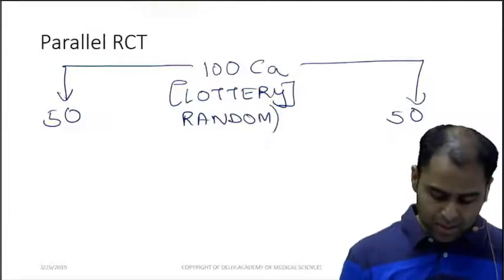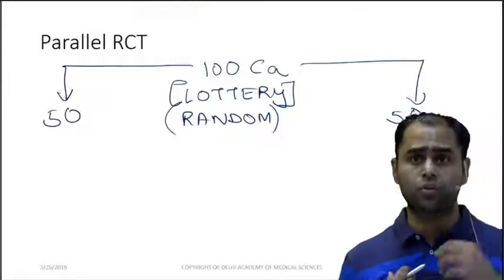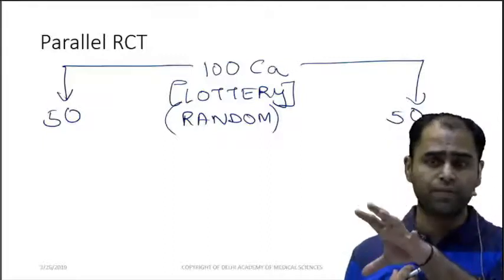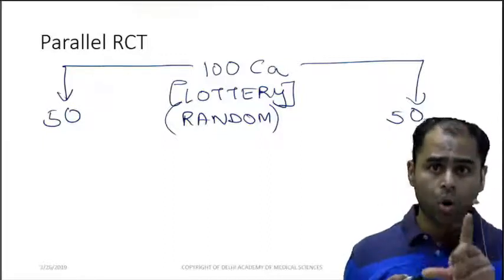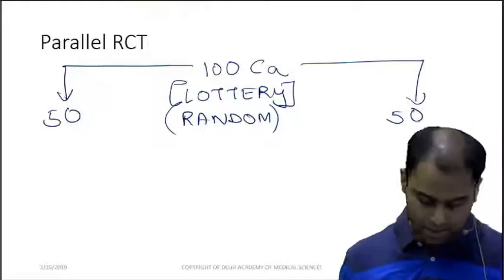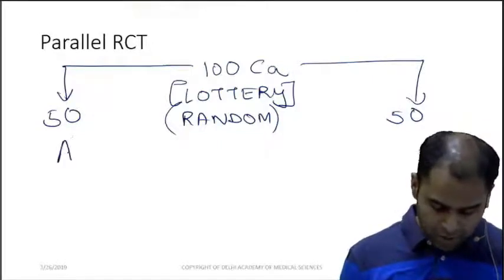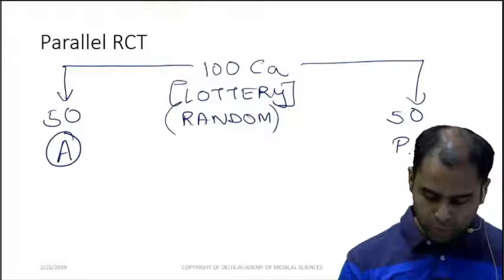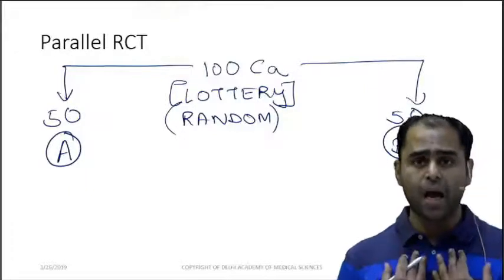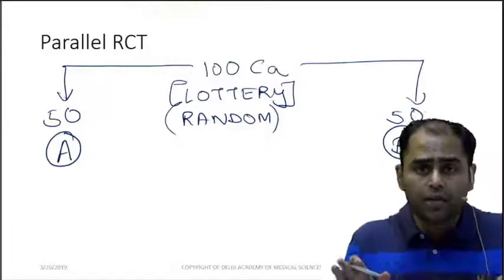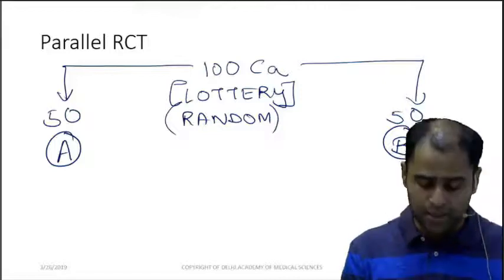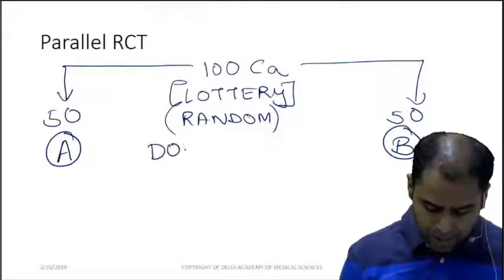Now imagine if I would have made the choice who will go to this 50 and who will go to the other 50, then it would have been non-random. Now this 50 goes to A, this 50 goes to B. Now I and the patient do not have an idea what is A and what is B. So this is double blind.